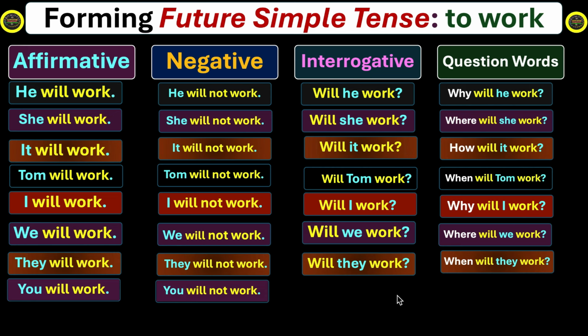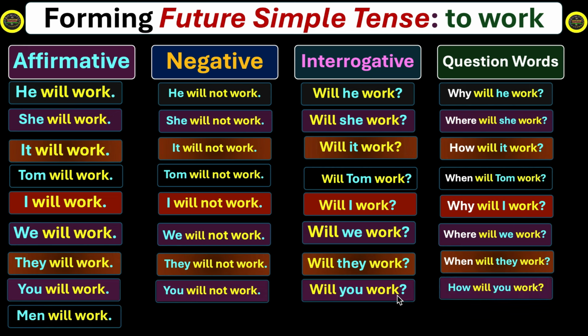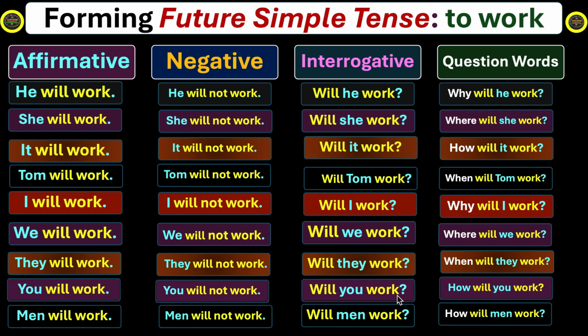You will work. You will not work. Will you work? How will you work? And the last structure is with plural noun. Men will work. Men will not work. Will men work? How will men work? So these are the total number of structures of future simple tense with the infinitive to work. You can replace the word work with any other verb of your choice, and you can make as many sentences as possible in the future simple tense.